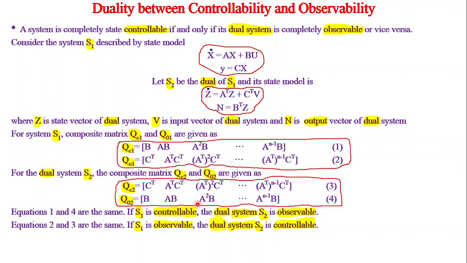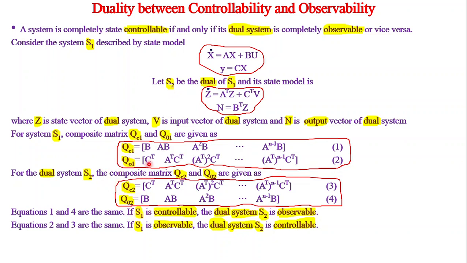Therefore, we can see that the controllability test of the original system is the same as the observability test of the dual system. The observability test of the original system is the same as the controllability test of the dual system. That is what I have clearly mentioned. Equations 1 and 4 are the same. Equations 2 and 3 are the same. That is, these two are the same. These two are the same.